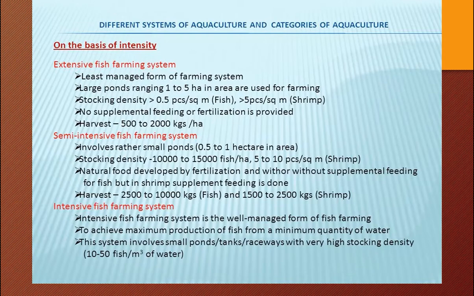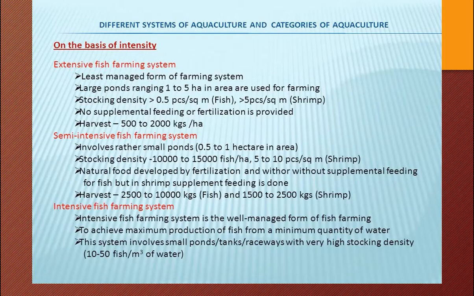And the data, we are just going to understand. The measurements you need not learn, just understand, right? No supplemental feeding or fertilization is provided, and harvesting will give a yield of 500 to 2000 kilogram.